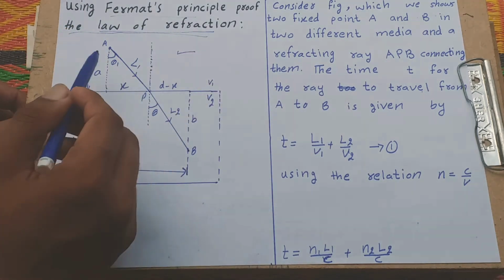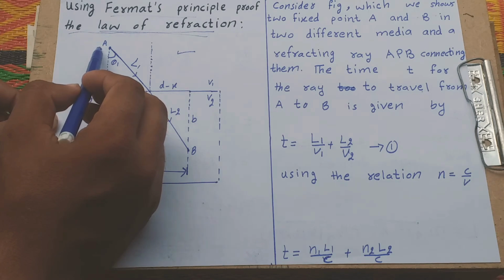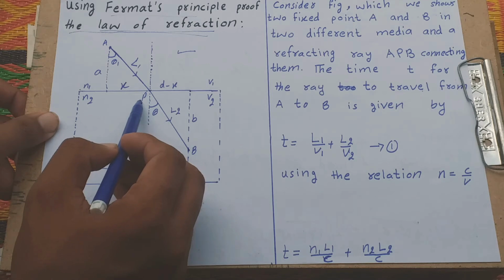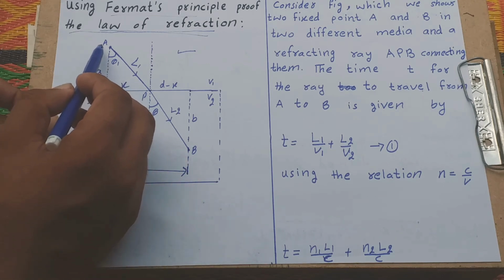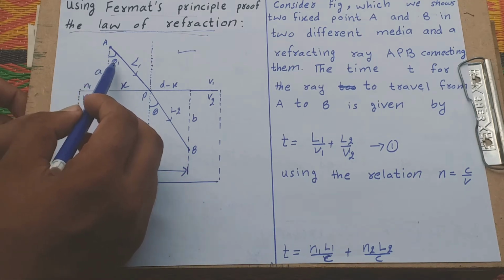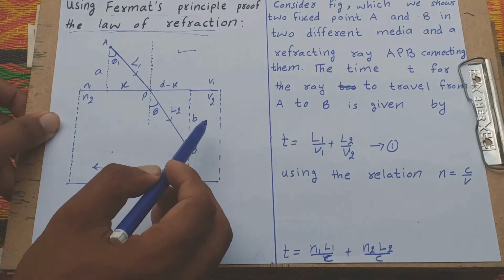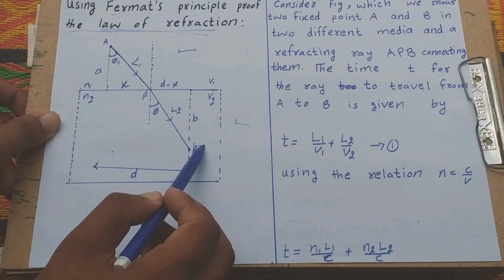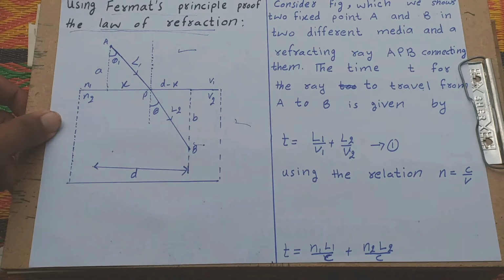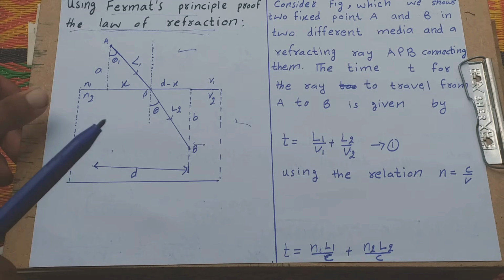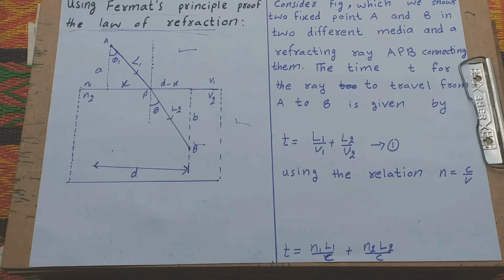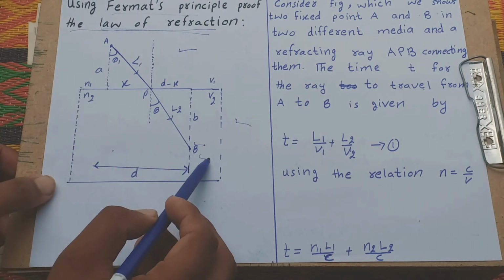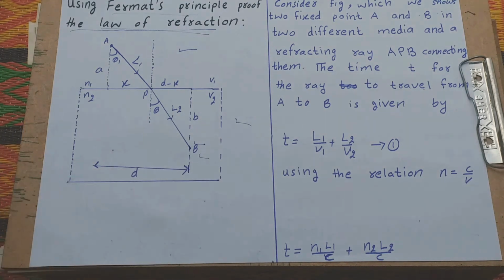Understand from the figure. For example, a ray from point A falls on a point P. P is the point of incidence, and the ray enters medium 2 and reaches point B. We prove the least time for the ray of light to go from point A to B. This is our objective.